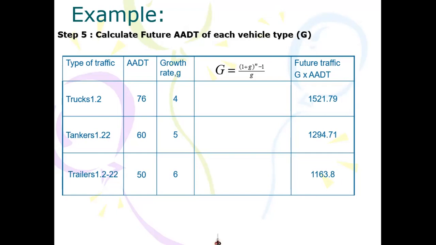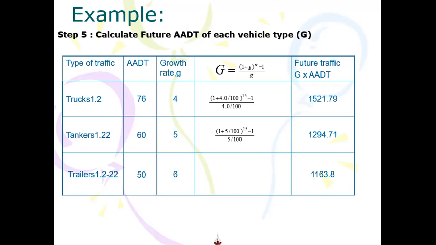So if you have a 4% growth rate, then your G value will be written like this: (1 plus 4 upon 100) power 15 minus 1, divided by 4 upon 100. Similarly, for the tanker, nothing has changed, only G has changed.